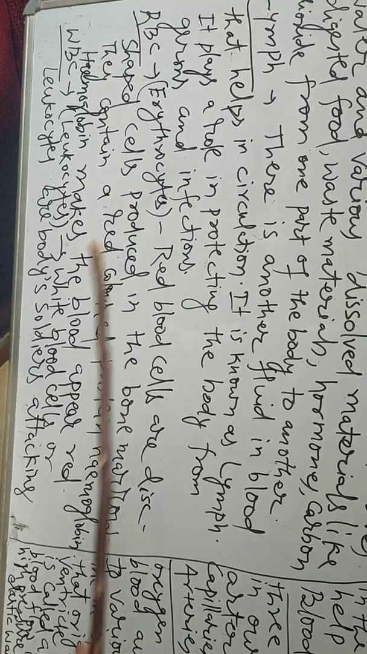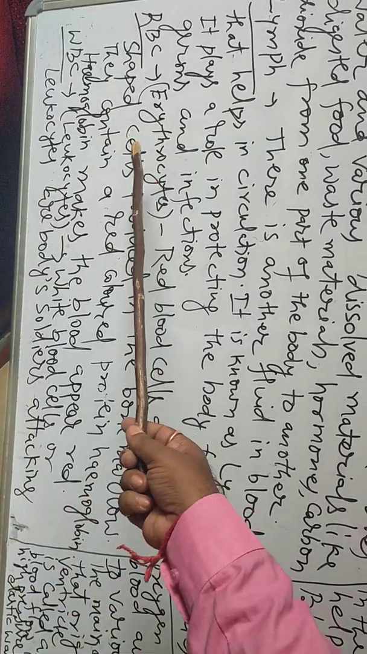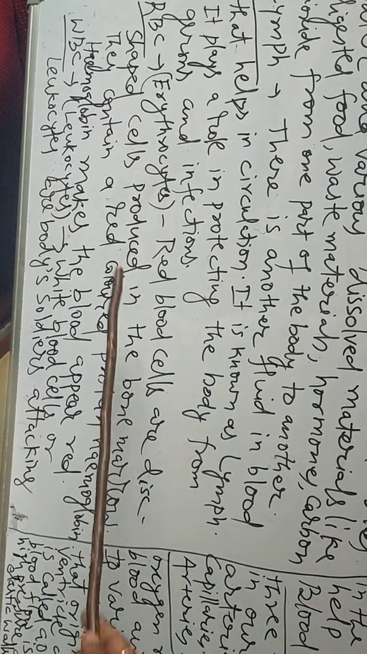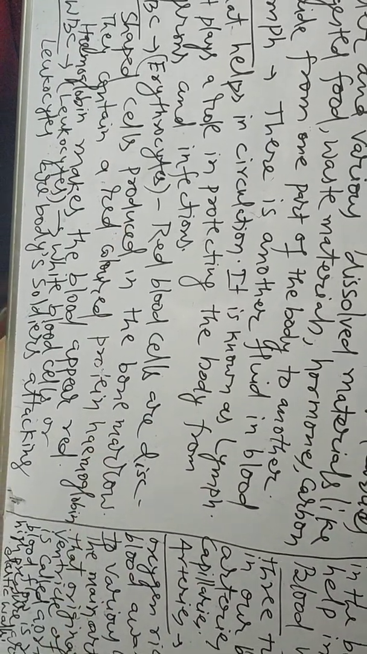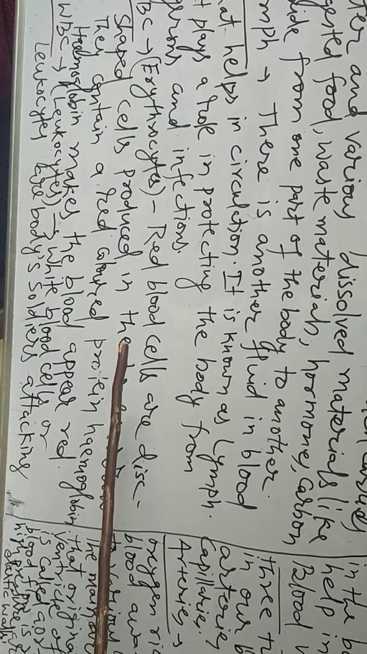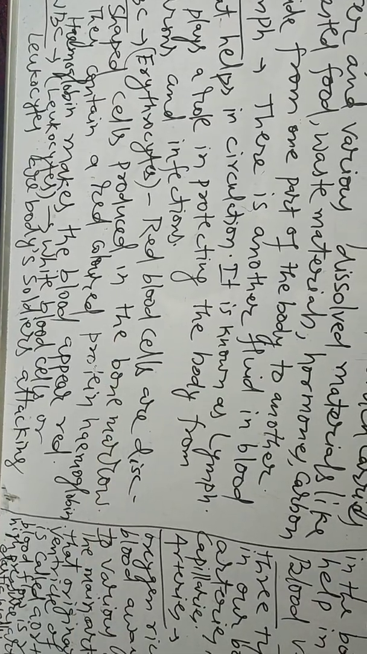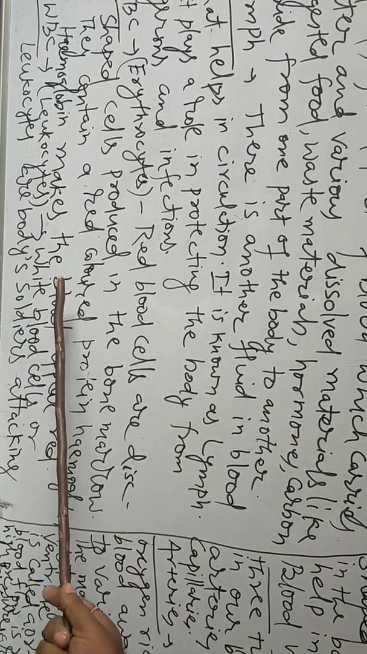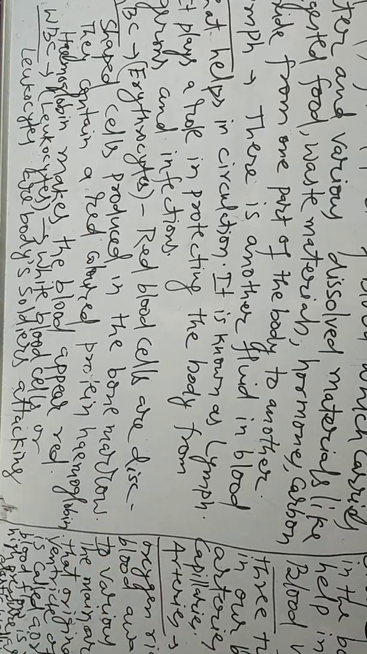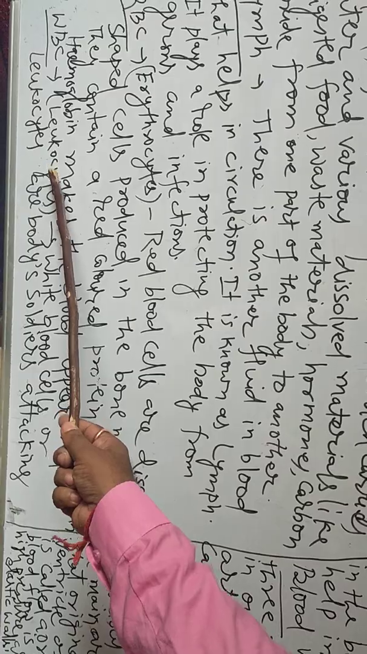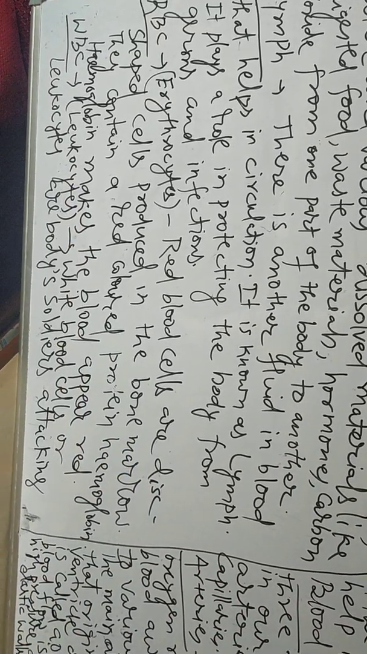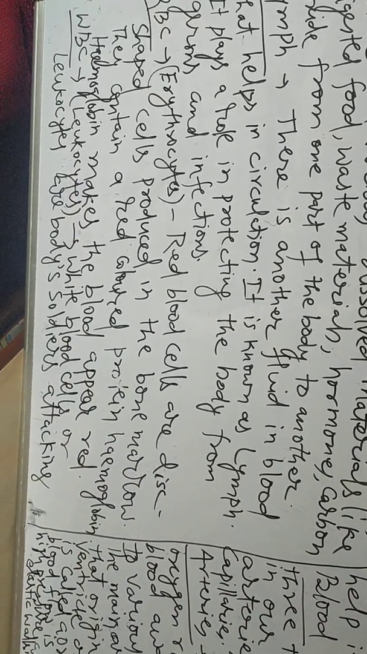Next one is RBC, which is also called erythrocytes. Red blood cells are disc-shaped cells produced in the bone marrow. Where is it produced? RBC is produced in the bone marrow. They contain a red colored protein, hemoglobin, that makes the blood appear red.